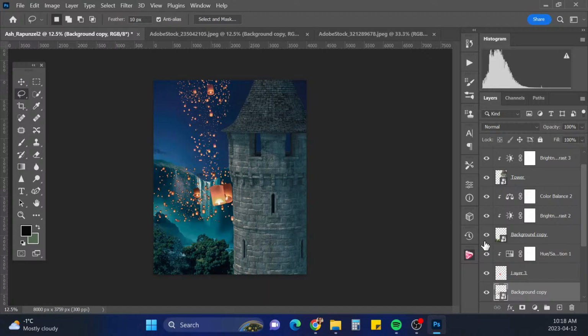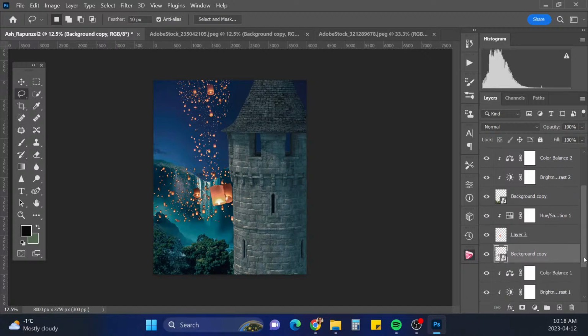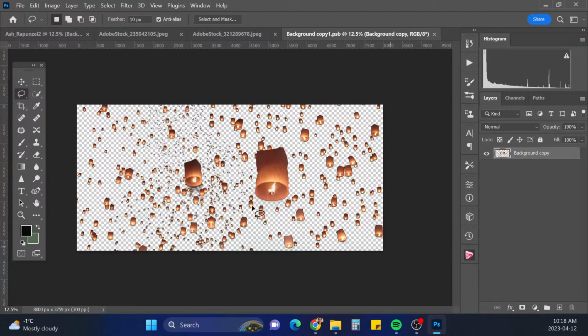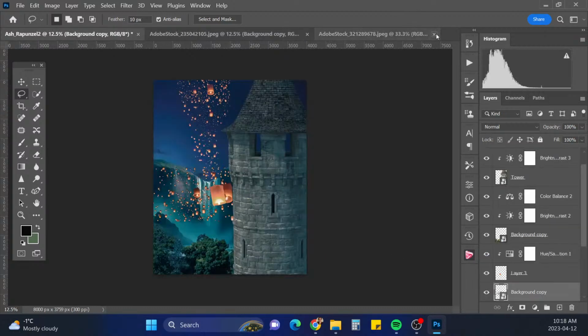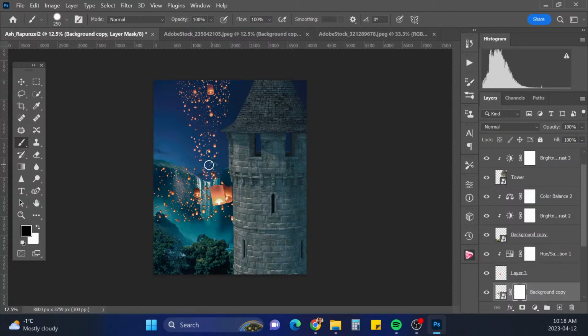Control D to deselect. So I would have to click on the layer and deselect all of it, but I want to see how it's sitting in the picture. So I'm going to actually just put a layer mask on it and paint them out. So roughly, I'm just gonna do it pretty rough right now just to make sure.